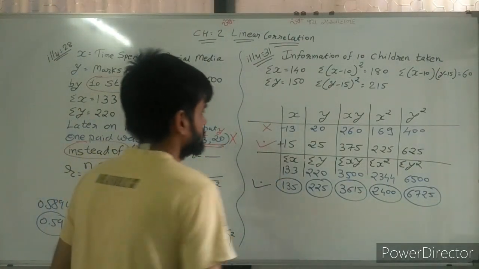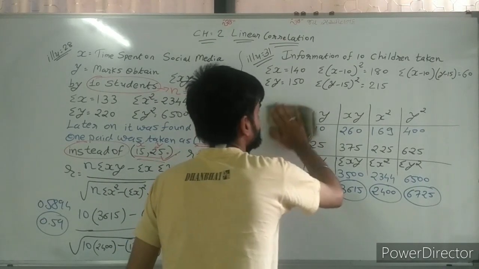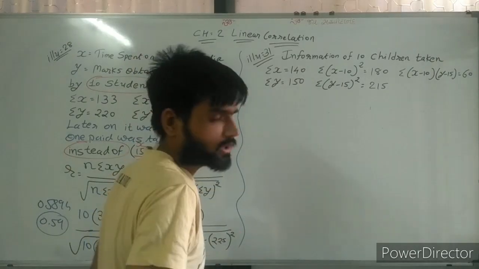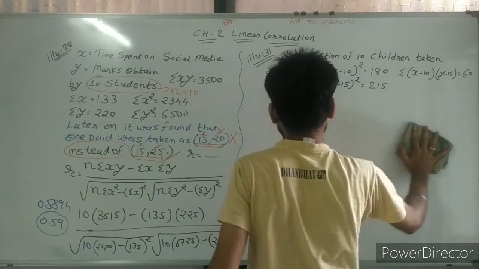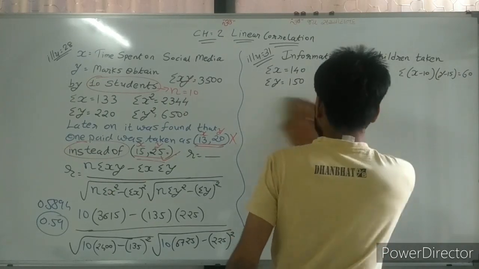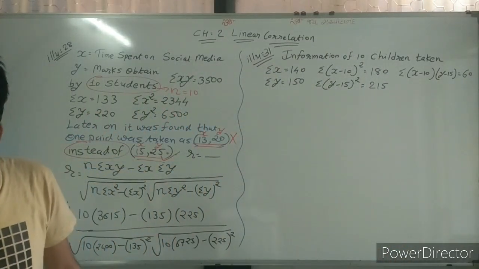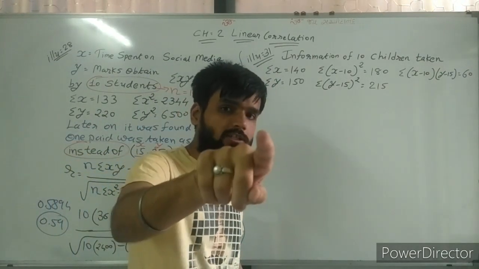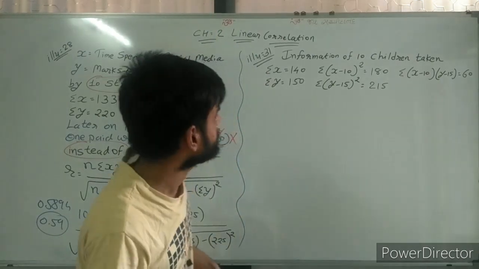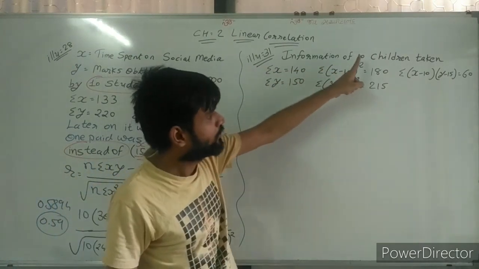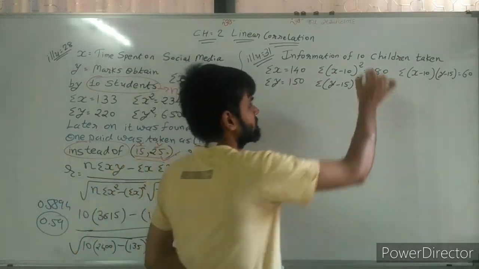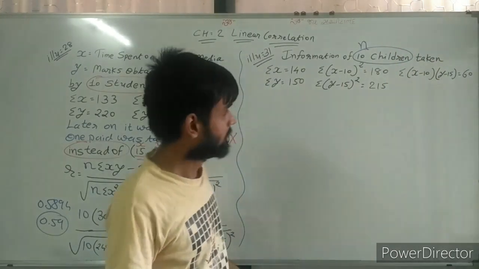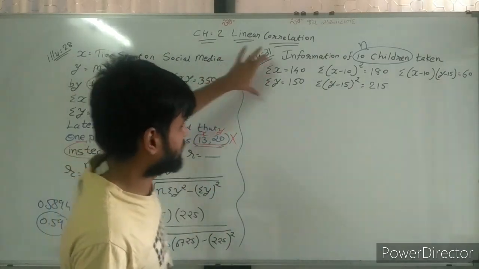Now we are doing the next question. This calculation, whatever we have done, is the most important one. Now, next question and the last question from my side. Information of 10 children is given. So again 10 children, so n is equal to 10. Now this is the information given.